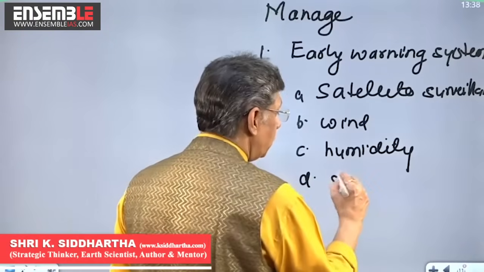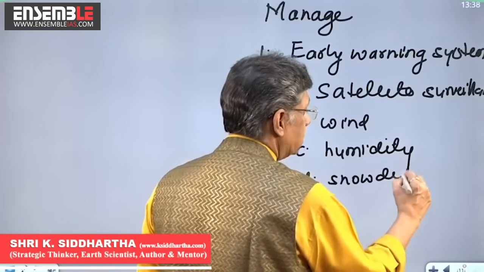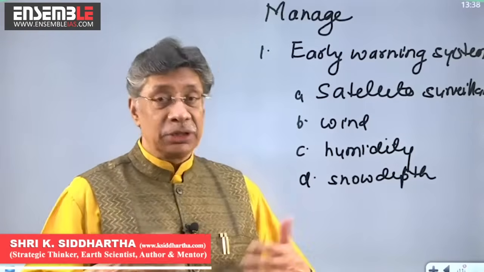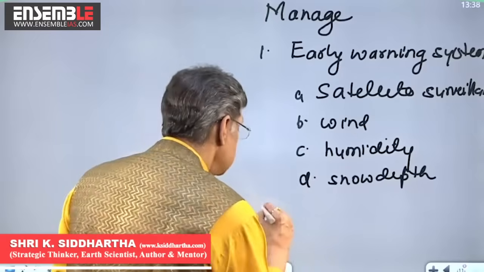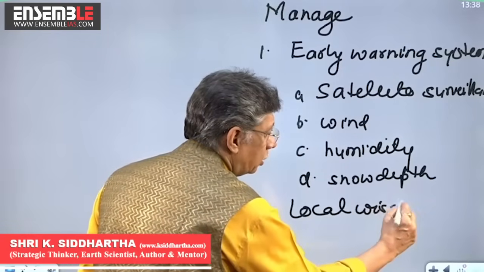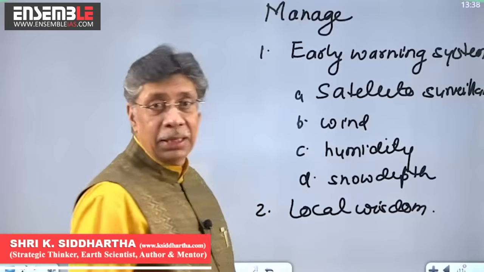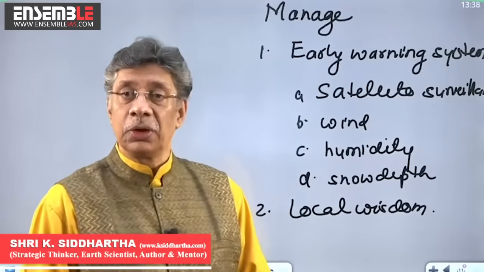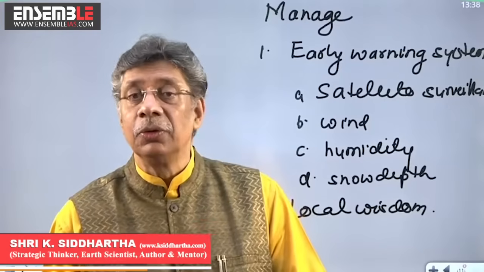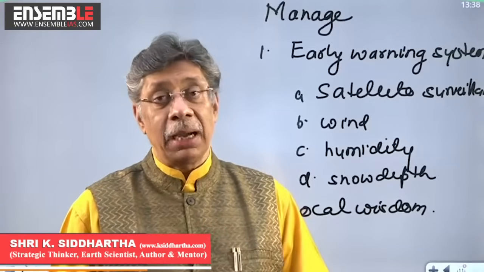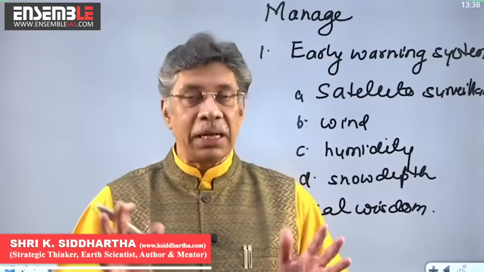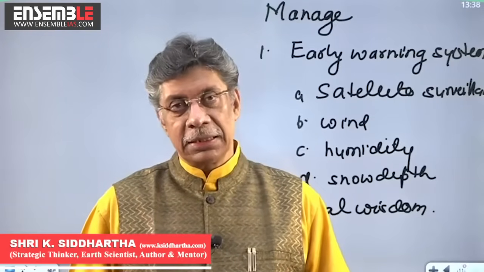They tell how much snow depth has accumulated in this space, and whether it has increased beyond its threshold value. Second is the use of local wisdom, which is more reliable than anything else. Use local wisdom, set sensitivity zones, and clear any population that might be affected by such an outburst. This is how you can manage it, control it, and minimize the damage.